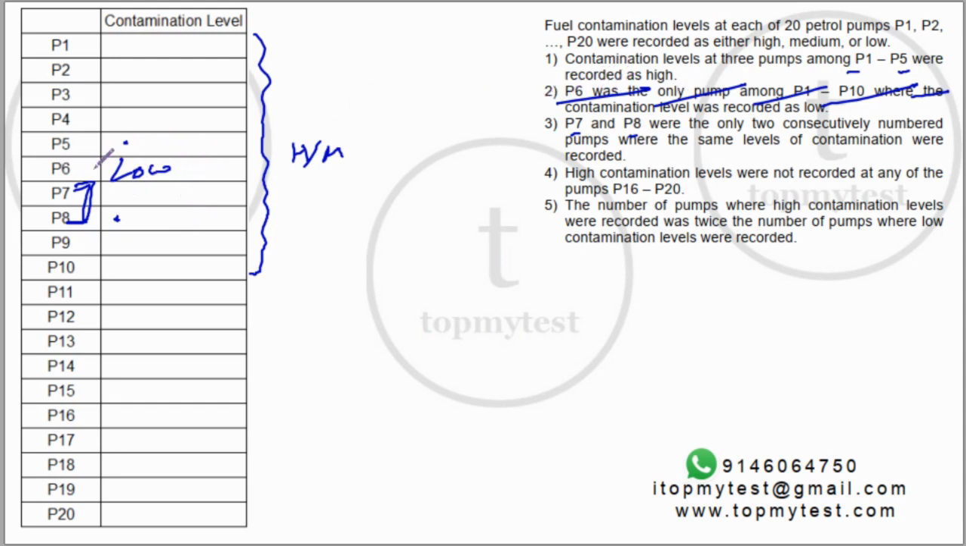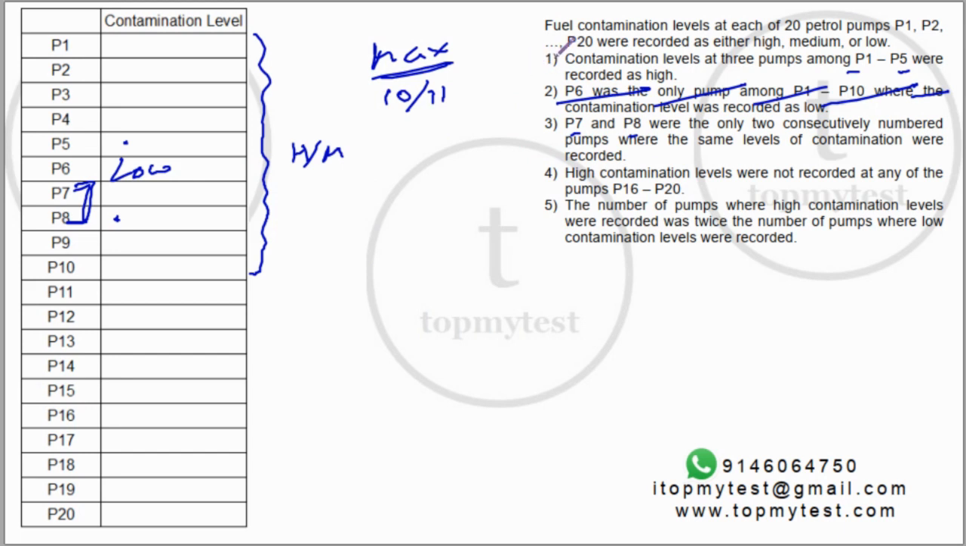P6 is the only pump among the first 10 which will have low concentration. Which means everything else will alternate between two different levels, so the maximum that any concentration can be is either 10 or 11. Even if you consider two adjacent, the maximum can be alternate, 10 or 11. Right? Even 11 may not be possible, but let's check.